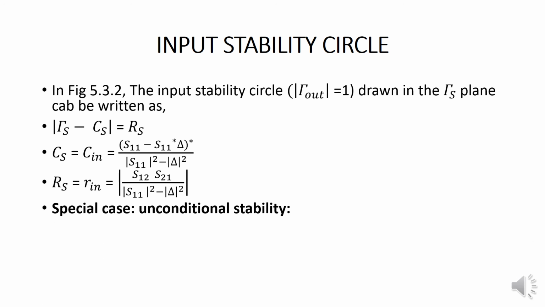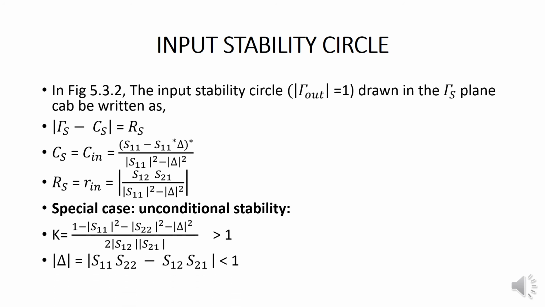So a special case is the unconditional stability, where K will be equal to 1 minus modulus S11 square minus modulus S22 square plus modulus del square divided by 2 modulus S12 modulus S21, which will be greater than 1. Then modulus of del will be equal to modulus of S11 S22 minus S12 S21, which will be less than 1.